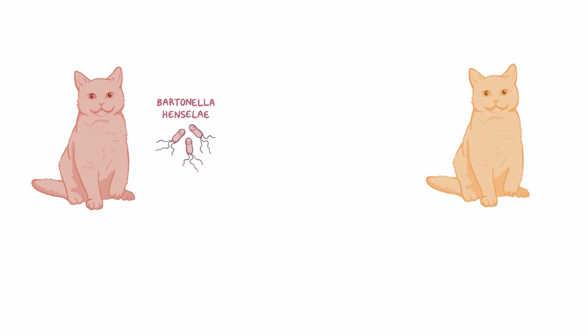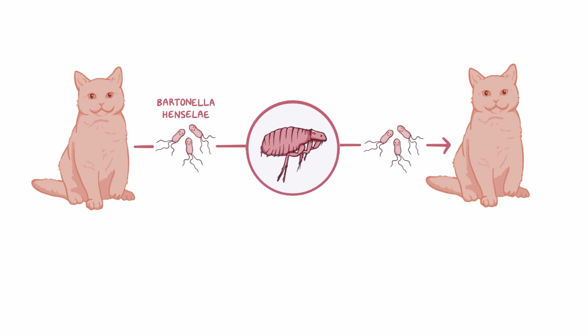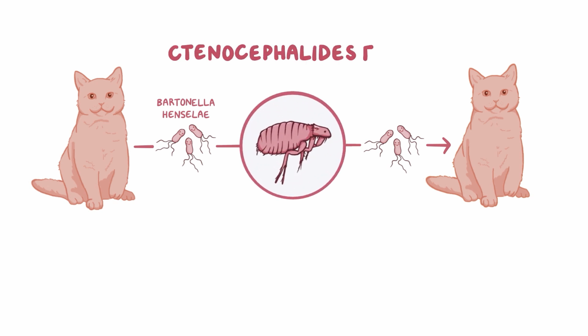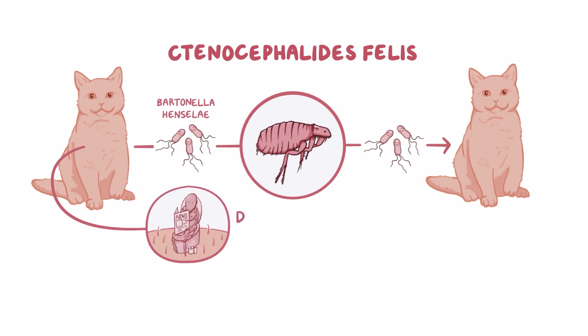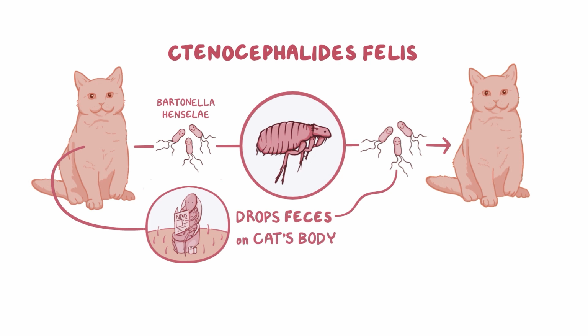Now, Bartonella henselae spreads between cats with the help of a cat flea called Ctenocephalides felis, which feeds on the blood of an infected cat. Then, it drops its feces, which contain Bartonella henselae, onto the cat's body.